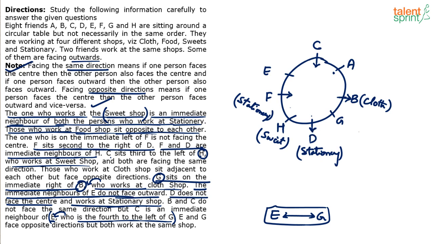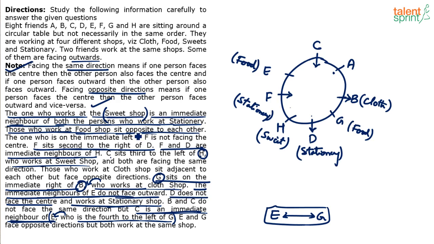Can H and A be food shop guys? No, because H is in sweet shop. They are opposite, but they cannot be in food shop. F and B are already blocked, stationery and cloth respectively, so they also cannot be. The only possibility for food shops is E and G, because they are opposite to each other and both of them have not got any shop yet. So I can conclude that G is in food shop, E also is in food shop, because both the food shop guys are opposite to each other. Yes or no? Where is that point? Did I highlight that point already?